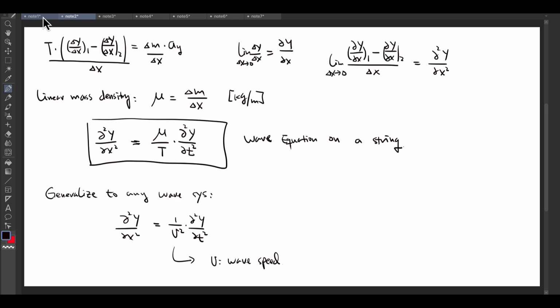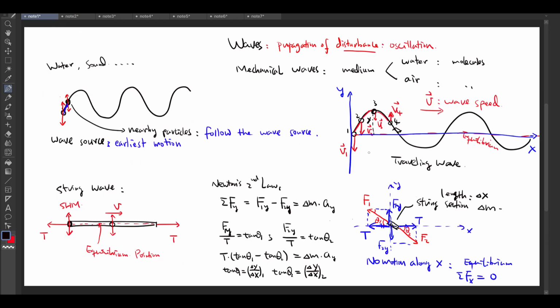Let's look back at the previous picture. When I labeled these v1, v2, v3, v4, and so on, they represent the actual velocity of the particle, the oscillation along this y direction. Now this v here is the wave speed, and it represents how fast the shape is propagated to the right.